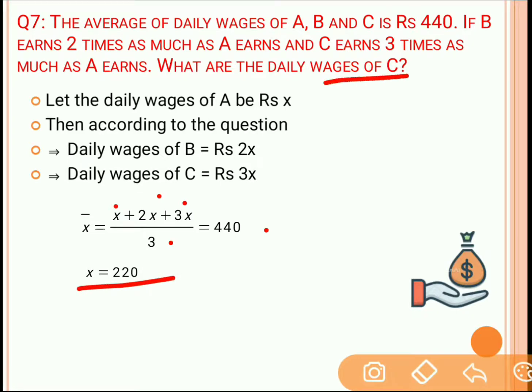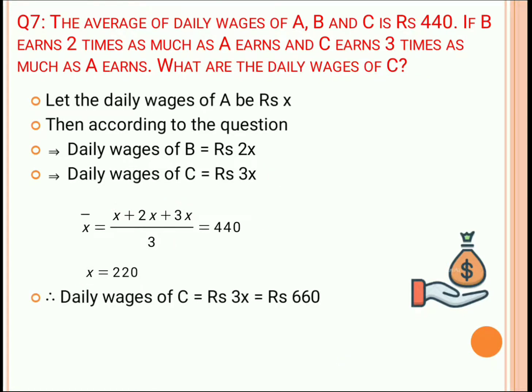Now we need to find the daily wage of C. So the daily wage of C is 3x, that is 3 multiplied by x, and the answer will be 660 rupees.